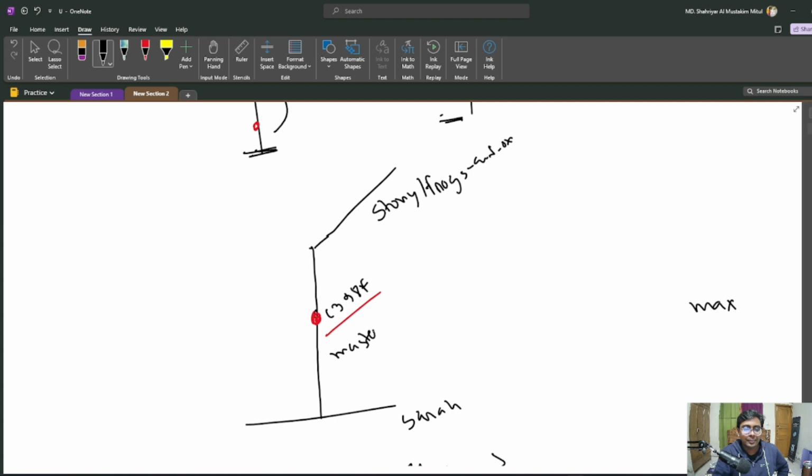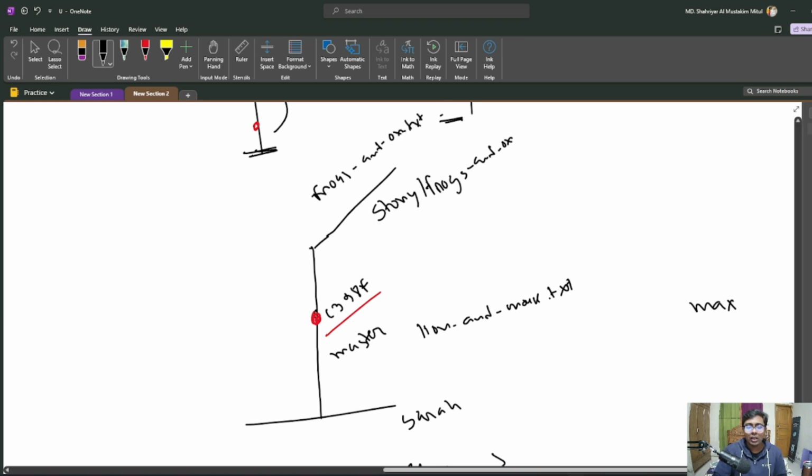Okay, this is what it is. And here we have lion and mouse dot txt, and here we have frogs and ox dot txt. Okay, text file.